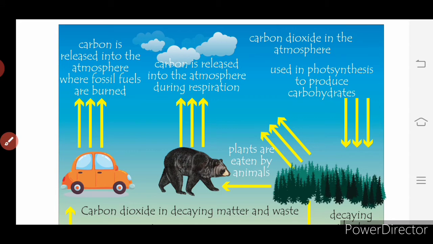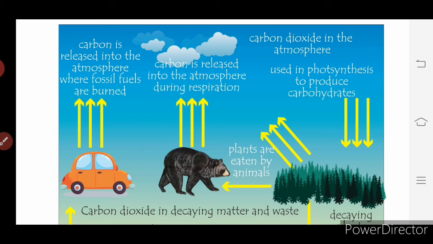Atmospheric carbon dioxide enters into the plants through the process of photosynthesis to form carbohydrates. From plants it is passed on to herbivores and carnivores. During respiration, plants and animals release carbon into the atmosphere in the form of carbon dioxide, and carbon dioxide is also returned to the atmosphere through decomposition of dead organic matter, burning fossil fuels and volcanic activities.